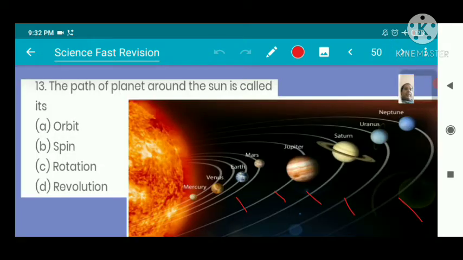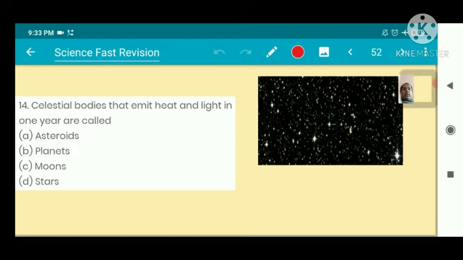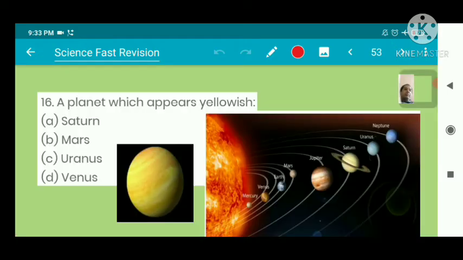The path of a planet around the Sun is called an orbit, a circular orbit. ISRO stands for Indian Space Research Organization. Answer is C. This is a rocket of ISRO. Celestial bodies that emit heat and light are called stars. These are images of stars. There are millions of stars present in our galaxy.